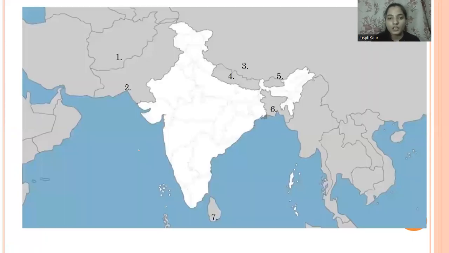Yes. Now moving forward, here I have pasted a map of India for you. Observe this map and first tell me, what do you understand by the term continent? If I ask you what a continent is, how would you define it? Yes, one student is writing: a continent is a big landmass that consists of many countries. Yes, very good. As one of your classmates has rightly said, a continent is a big landmass.